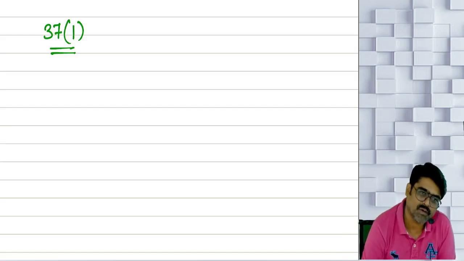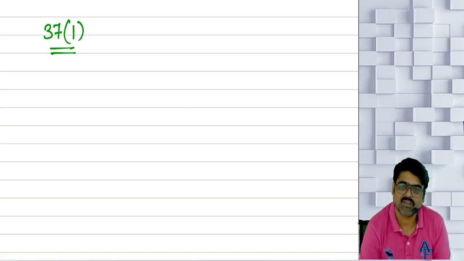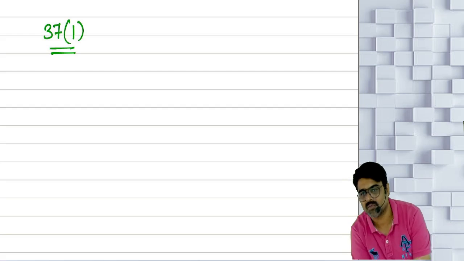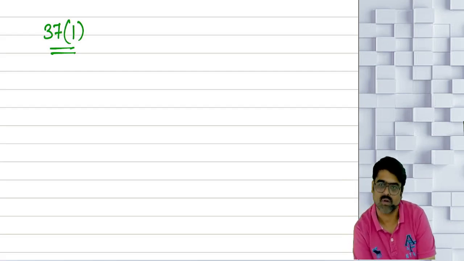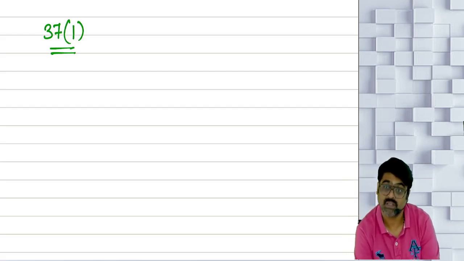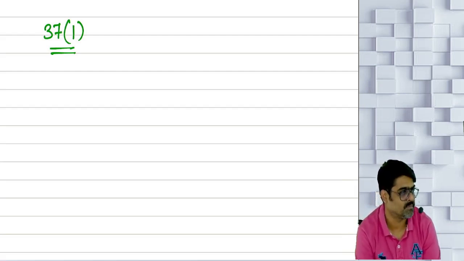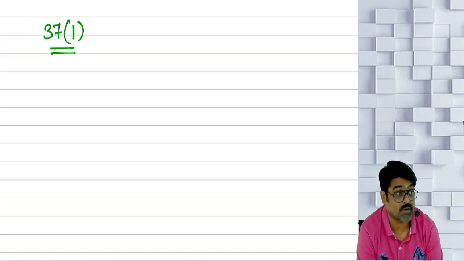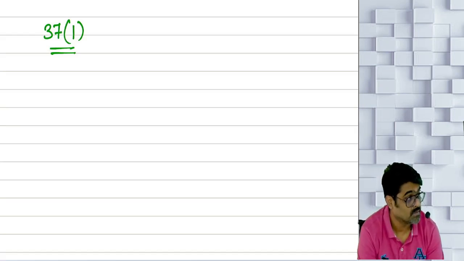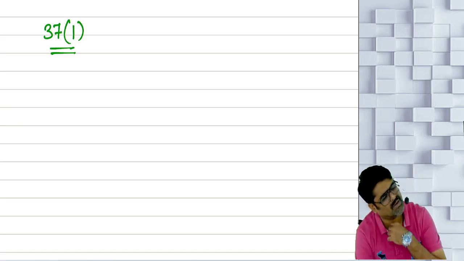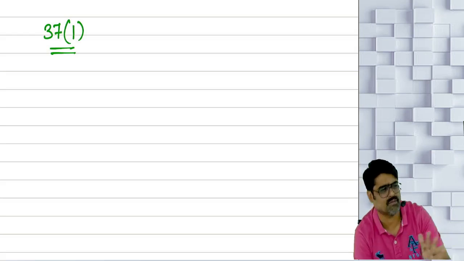So ask any of your friends whether losses incurred in the course of business or profession are allowed or not allowed. They will say allowed. Just ask them which section. They will say 37(1). What are you going to do? Laugh and walk away. Don't tell them the correct answer. Almost all your friends will say 37(1).